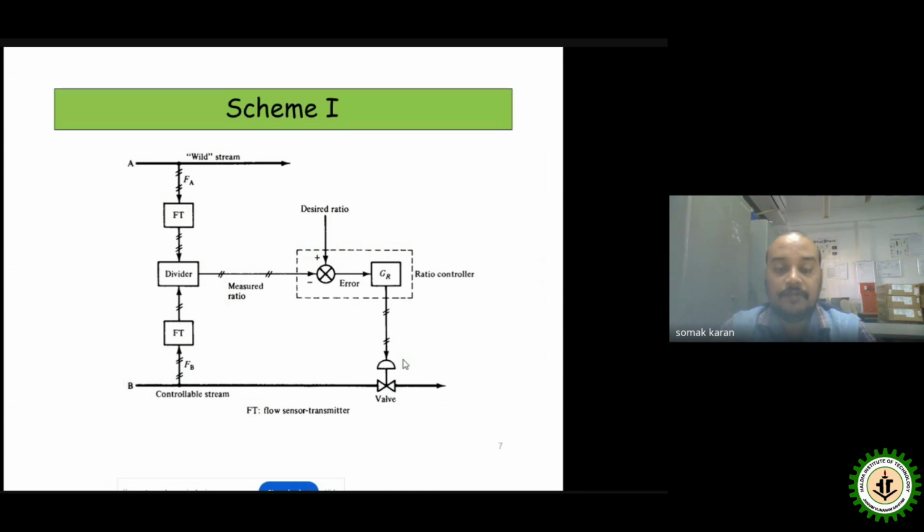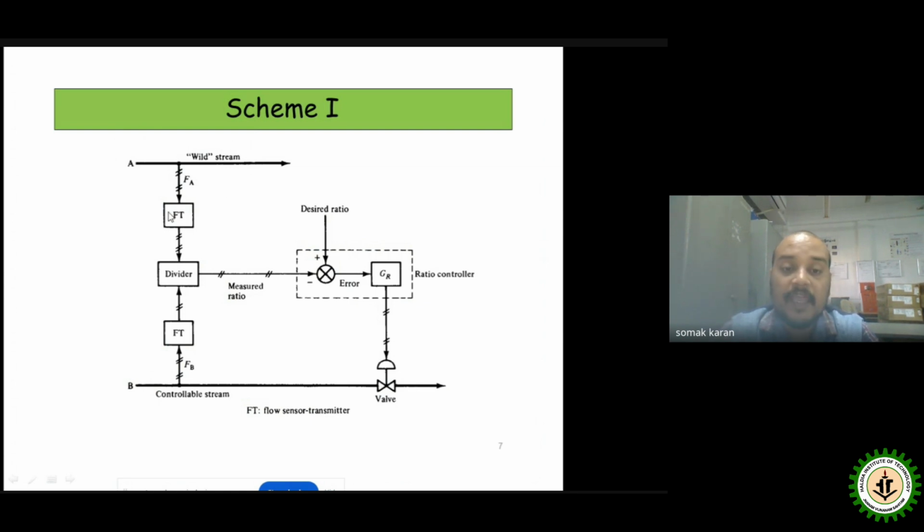So we'll try to visualize one of the schemes which we have given as scheme one. Here you are able to see two streams we are talking about. One is named capital A, another is named capital B. The one noted as capital A is considered to be a wild stream, which means we are not trying to control this wild stream; we only get the information to make the ratio of the wild stream and the controllable stream. One very important point is the wild stream is not at all controlled, it is only monitored.